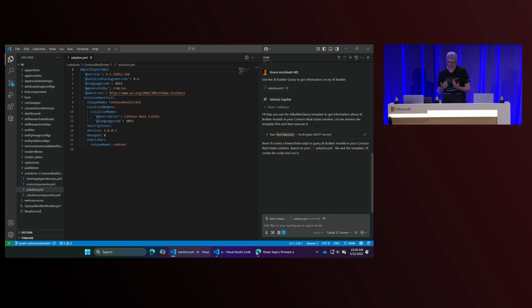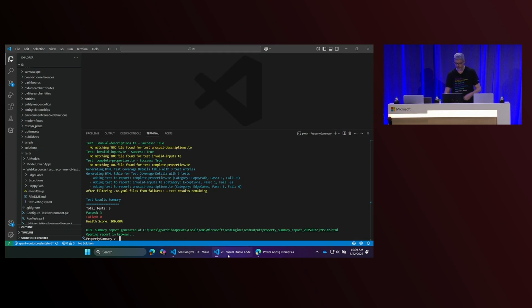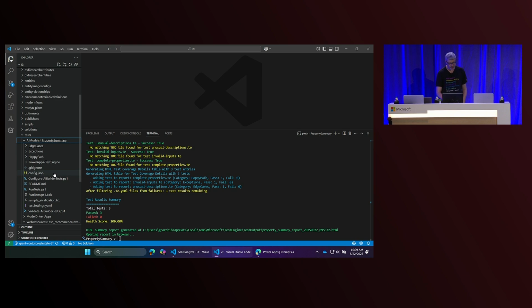But what it's going to do is say, okay, I'm going to help you create a bit of PowerShell that's going to help me go back to that environment, get the definition of that AI model, bring it down, and start saying, how would I start building some test cases around that scenario? So I'm going to go across to the completed version of that and see what that looks like, and what did it do for me?